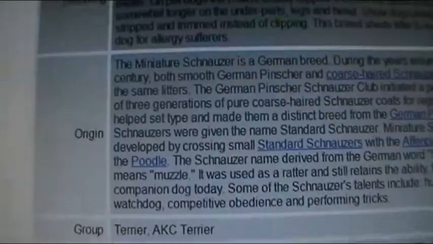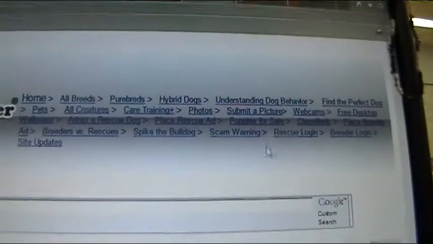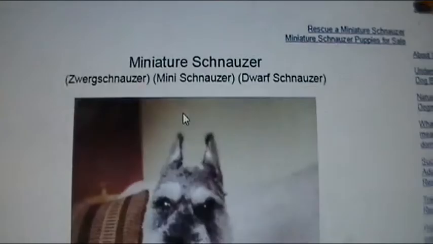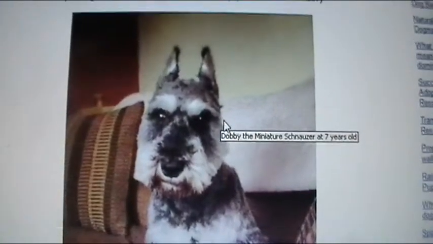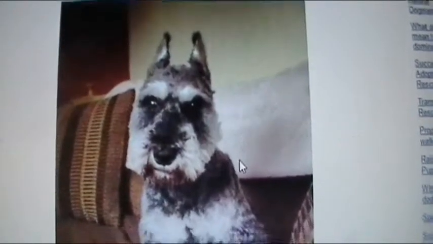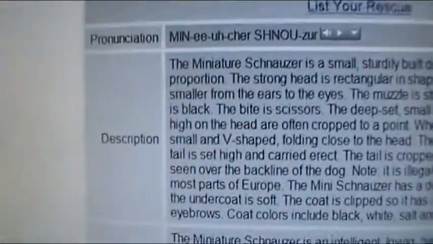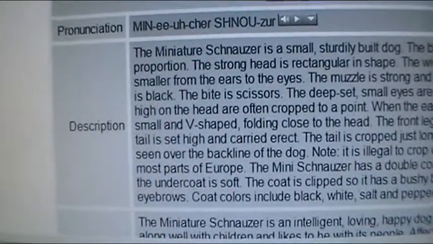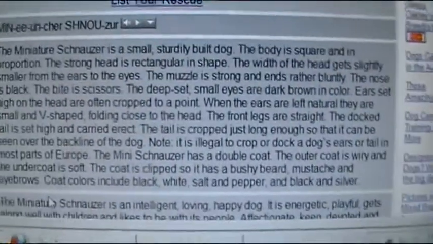and check it out. Okay, so this site is great because it gives me all these links if I needed more links to more information. It's got a little picture there, which is great, but I don't need a picture of a mini Schnauzer because I've got one. What I want to know is how do I take care of it, and will it fit with my family? So let's see, description. Do I need a description? No, if I'm looking at this, it looks like it's describing how the dog looks. Again, I don't need that.